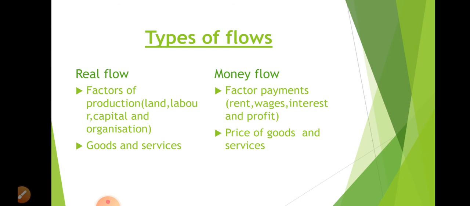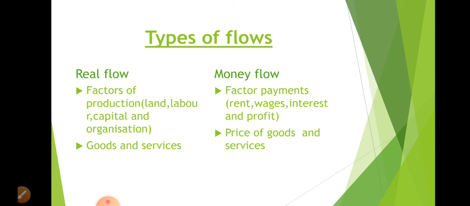And what is money flow? Money flow is the factor payment for using the land, labor, capital and organization. Firms are giving rewards for the household. This is the money flow. That is factor payment, that is rent, wages, interest and profit. And the price of goods and services is also categorized as money flow. So these are the two types of circular flows, real flow and money flow.